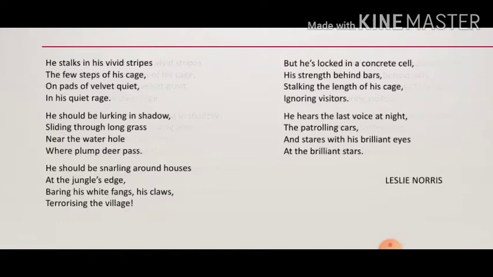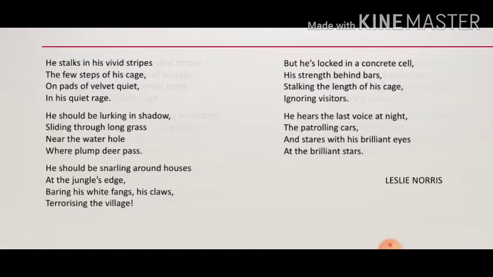Next we see use of the consonant sound S. Now which one is the consonant? The prominent S sound is his, fangs, his, claws. Now here also the S sound, the consonant sound is very prominent, and that's why this is another literary device, consonance.